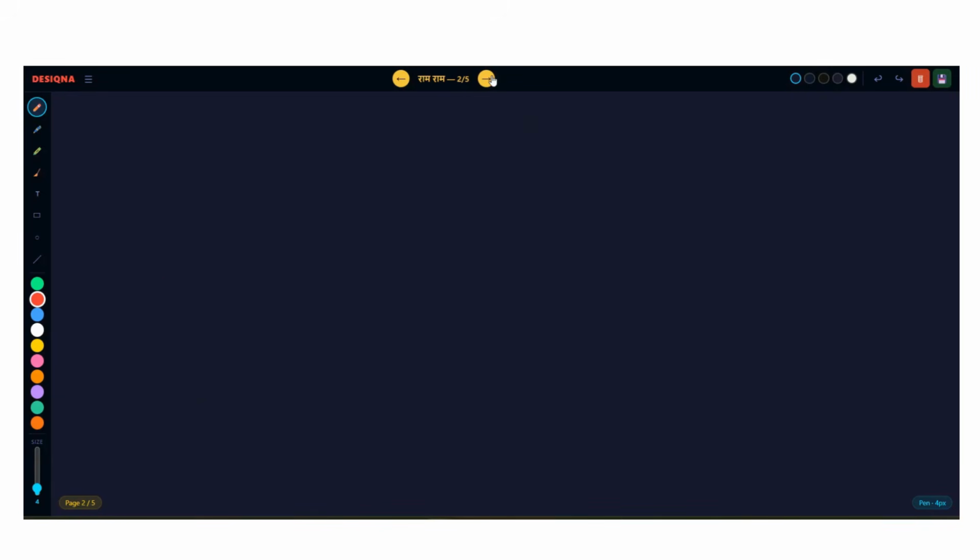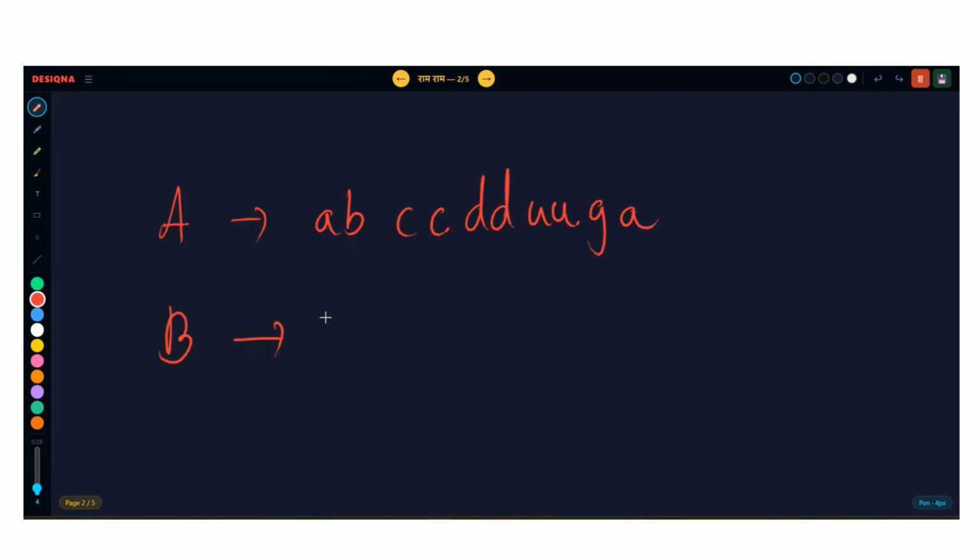Let's say your A string is looking like this: A B C C D D U U G G, and your B string is looking like Z Z C C Z Z U U Z Z. So guys, if you want to convert your string A to string B, what can you do?